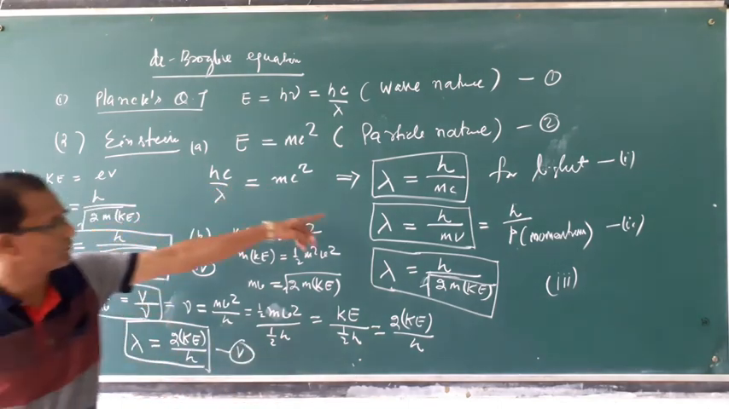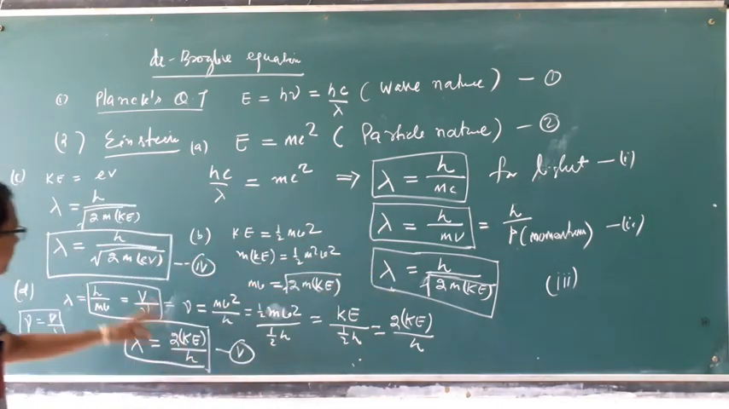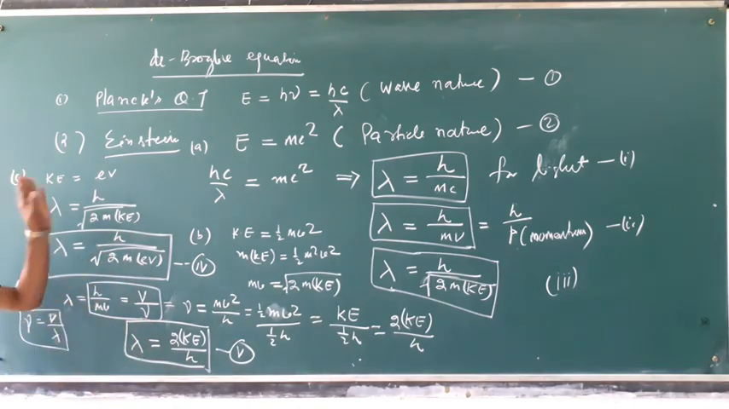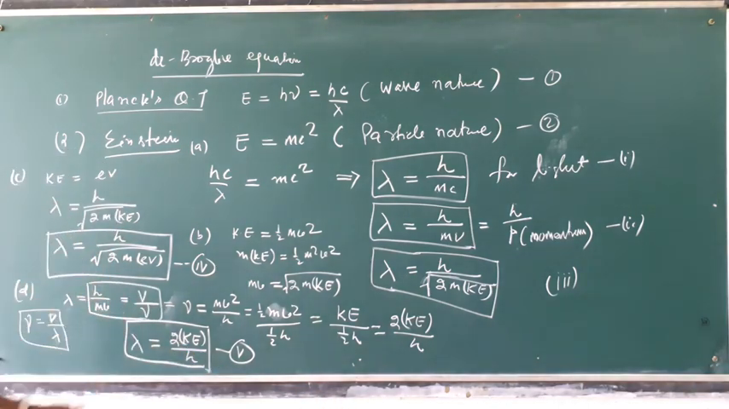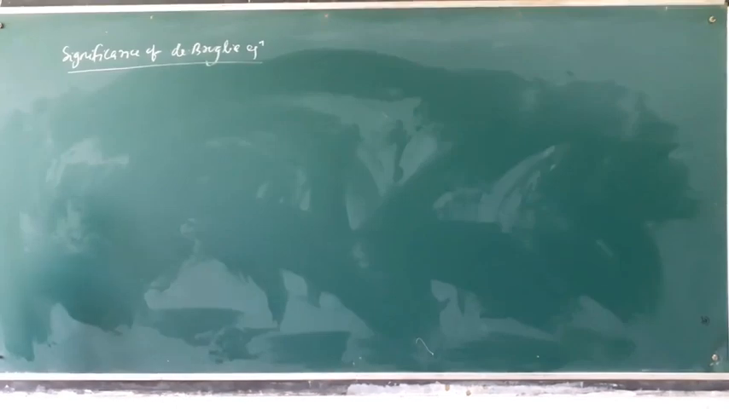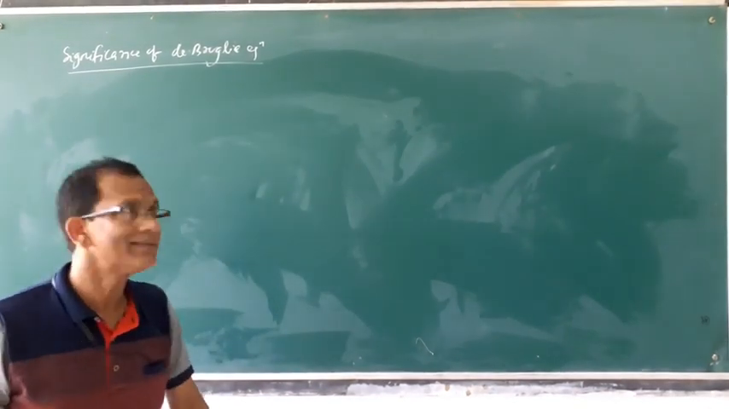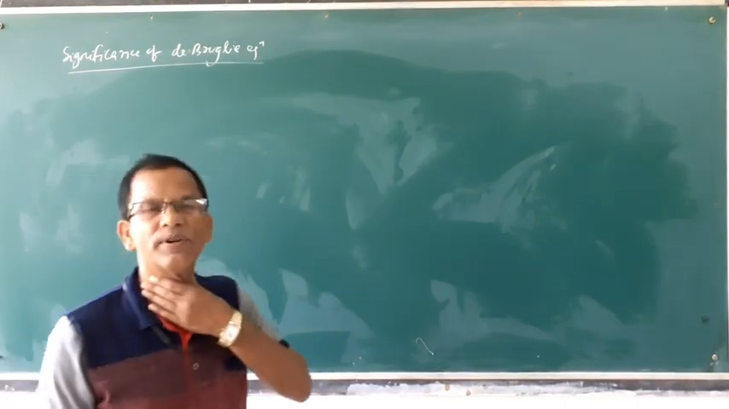So first formula, second, third, fourth and fifth formula, all these formulas are derived from the de Broglie equation. So all are very important for numerical calculation. Okay, this is about the derivation of the de Broglie equation. Next we will start the significance of the de Broglie equation.